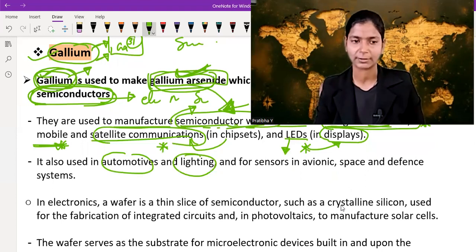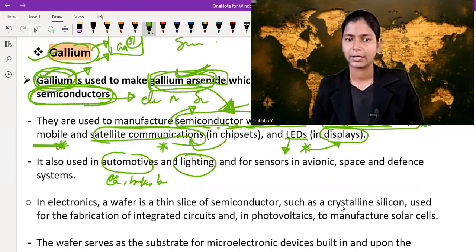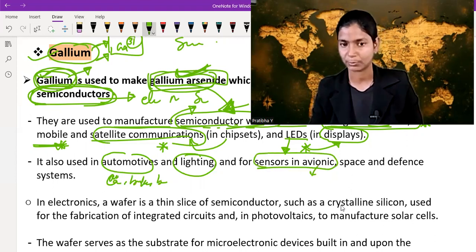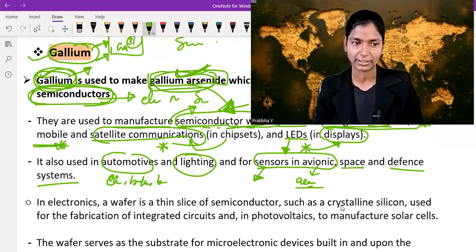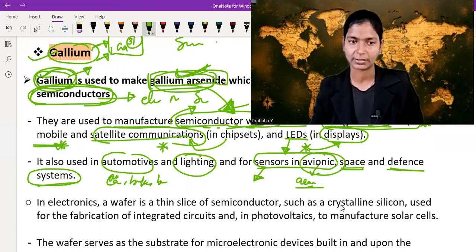Automotive, like cars, bikes, buses. And for sensors in avionics, like in aeroplanes and other avionic vehicles, it is used in the form of sensors. It is used in space and in defense systems. So other important areas are space, defense systems, avionic instruments, automotive and lighting.